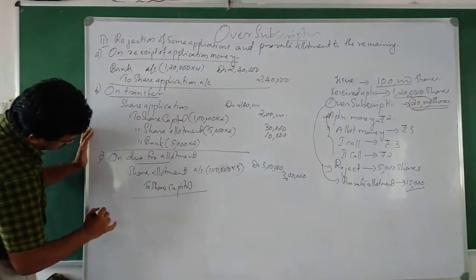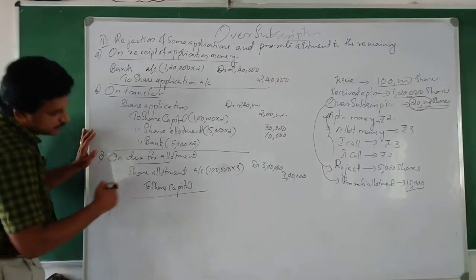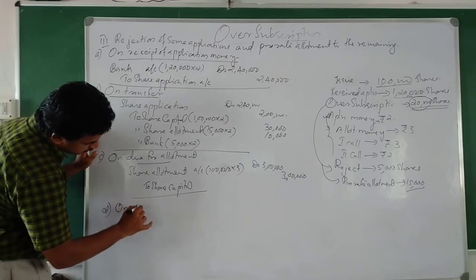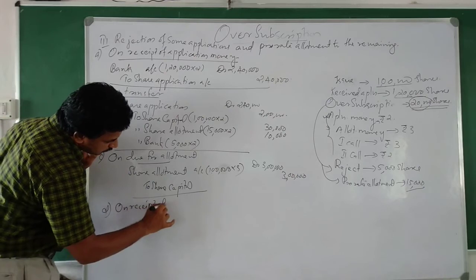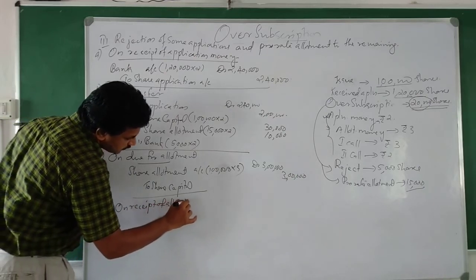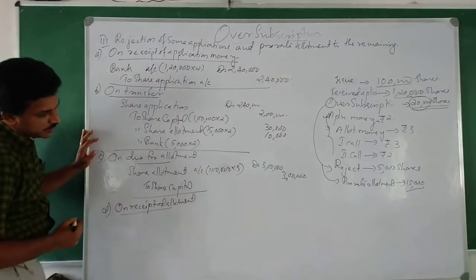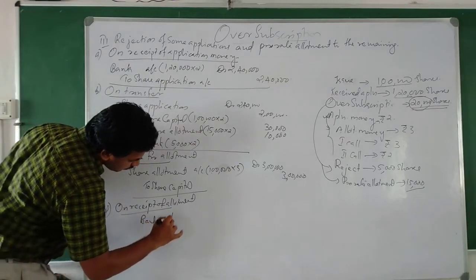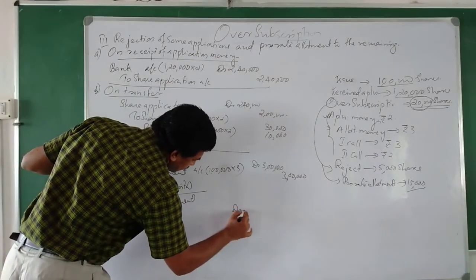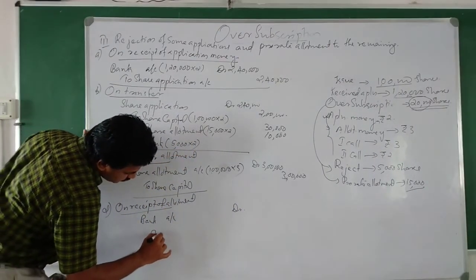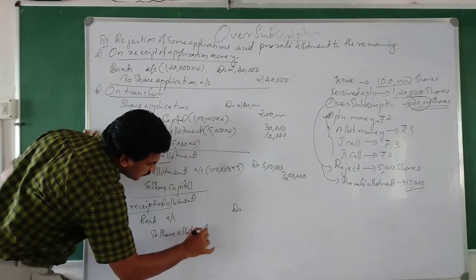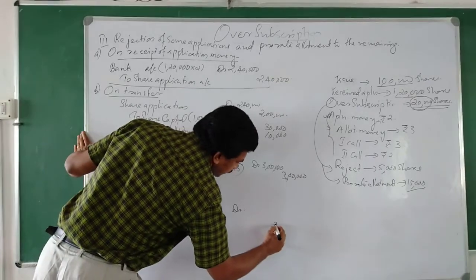Then the fourth entry, receipt of money. On receipt of allotment, what can be the journal entry? Bank account debit to share allotment. Share allotment, how much do we have to get? 3 lakh we have to get.